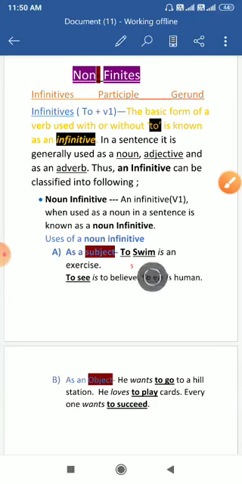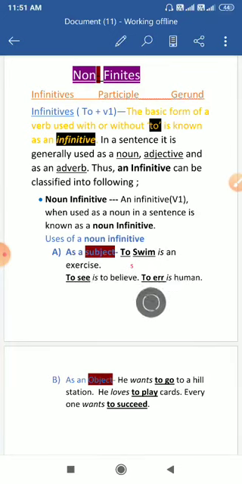So automatically, this first form of the verb, this infinitive, is doing the job of a noun in a sentence, because whose job is it to become a subject in a sentence? It is actually a noun's job to become a subject in a sentence. Here in this sentence, the subject of the sentence is actually the first form of the verb, and the infinitive has been used just like a noun in a sentence. So it is a noun infinitive. It is the first use of an infinitive, used like a noun.